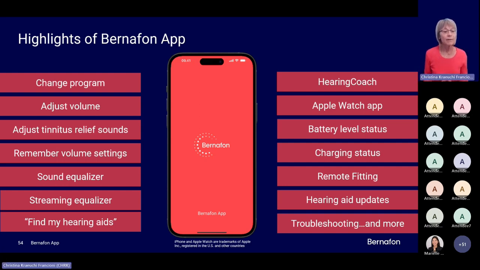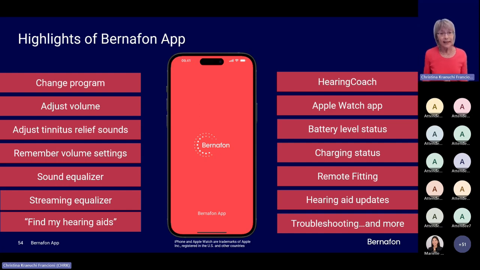We do have now the remember volume settings. It's great if the hearing aid user has various listening programs and maybe needs different amplification in the listening programs. Now, when you activate the remember volume settings and the hearing aid user has maybe a lower volume on the dynamic program and a higher volume on the music program, then these settings will be remembered. And when the hearing aid user changes the program, he will have instantly the right volume to start with.